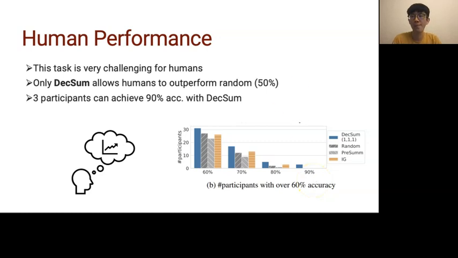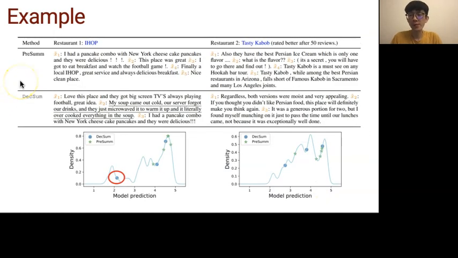And here are pairs from the same 2 restaurants in our human evaluation, one from PreSum and one from DecSum. PreSum sentences are those green stars on the decision distribution, and we can see that PreSum mostly selects the sentences that are indicative of the higher future rating, so the Turkers cannot tell the difference between these 2 restaurants. In contrast, DecSum was able to select a sentence that's indicative of lower future rating, so the Turker can tell the difference between these 2 restaurants, so DecSum can lead to higher accuracy in this task.